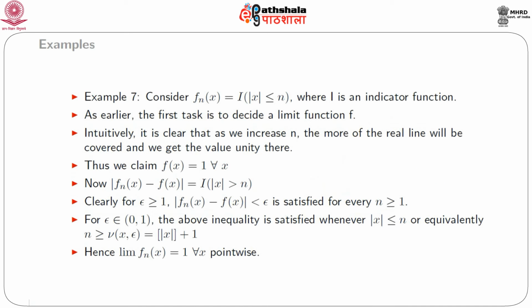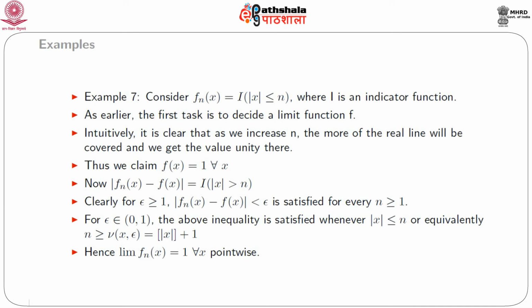Consider our next example. Suppose fn(x) is defined as an indicator function, where the indicator function takes the value 1 if modulus of x is less than or equal to n, and 0 otherwise. As earlier, the first task is to decide a limit function. Intuitively, it is clear that as we increase n, more of the real line will be covered and we get the value unity there. Thus, we claim f(x) equal to 1 for every x.